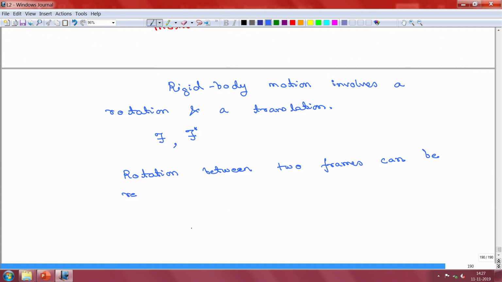So, the rotation between two frames can be represented by a matrix, let us call it Q, and I put a double bar here to indicate that this is a matrix, where Q into Q transpose gives us the identity matrix. Okay. So, Q is also often called an orthogonal matrix.